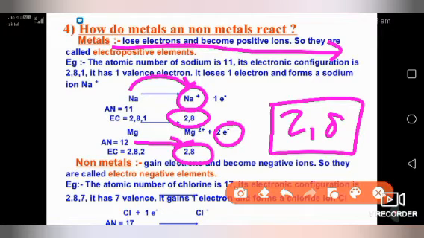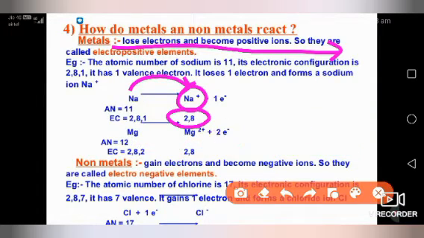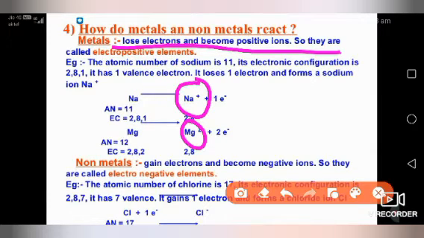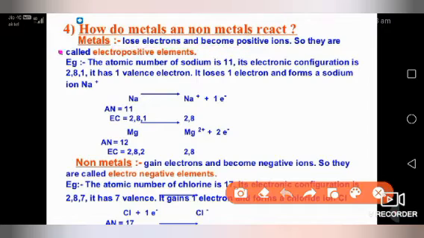This we have done in 9th class also. This is called the noble gas configuration, according to Bohr's model. So that's why metal behaves as electropositive in nature, because a metal after losing electrons will become positively charged. That's why metal is called an electropositive element. And the atomic number of sodium, this we already did.